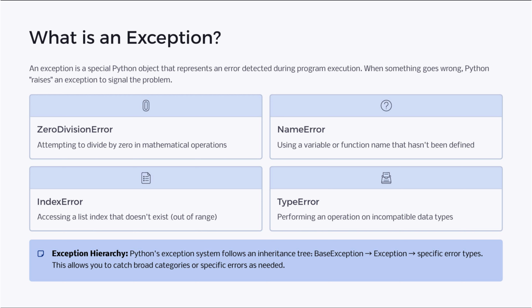An exception in Python is an object indicating an error during execution. Common exceptions include ZeroDivisionError for division by 0, NameError for undefined variables, IndexError for out-of-range list access, and TypeError for incompatible operations. Python's exception hierarchy allows handling broad or specific errors, enhancing program stability and user experience.